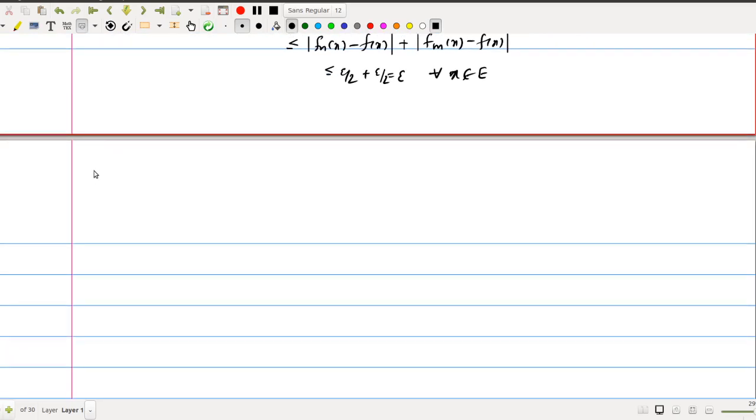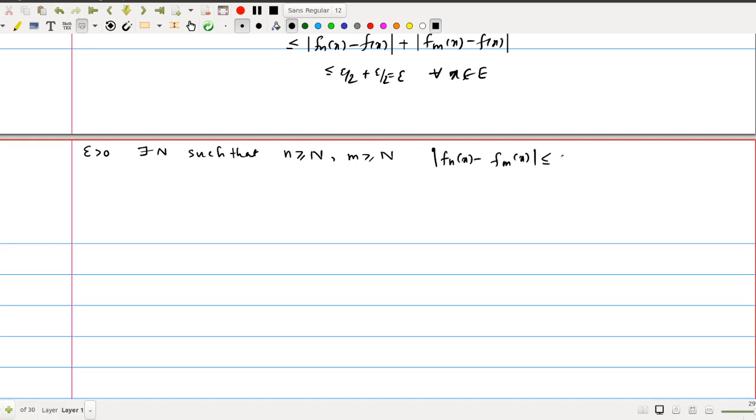We assume the Cauchy criteria, that means for every epsilon greater than 0 there exists N such that if we choose n, m greater than or equal to N, then modulus Fn of x minus Fm of x is less than or equal to epsilon for all x belongs to E. So this is the Cauchy criteria. Now we need to prove the uniform convergence.